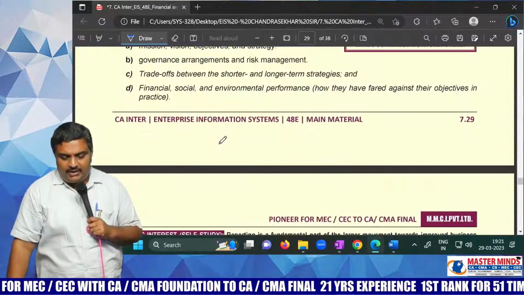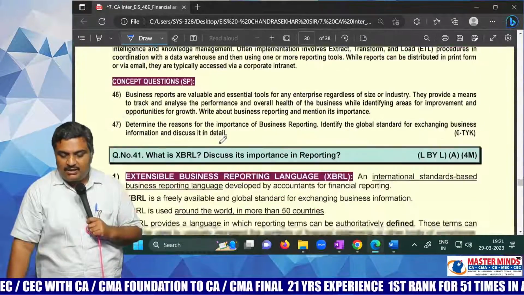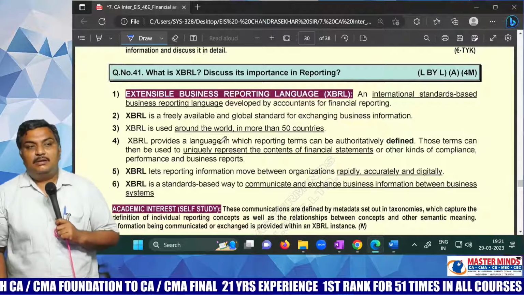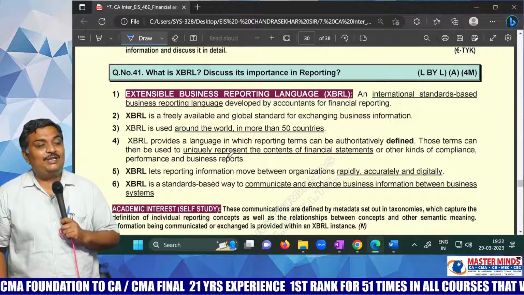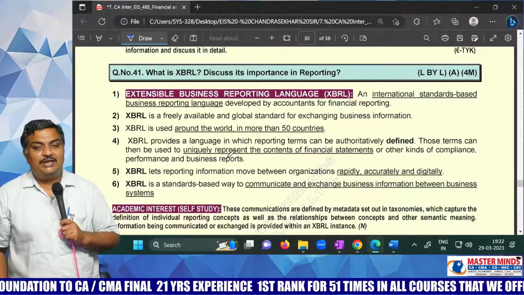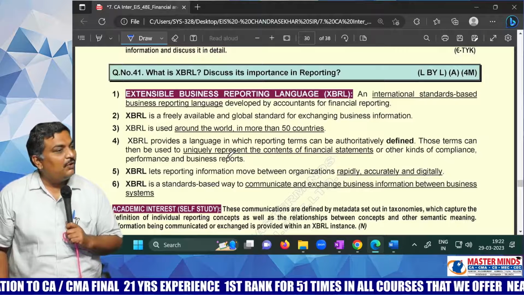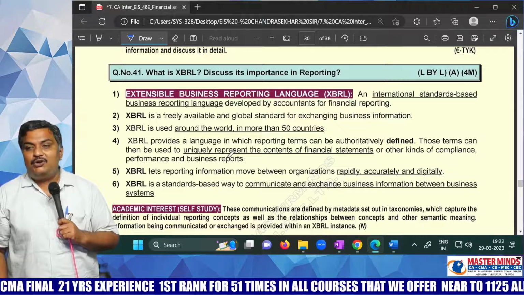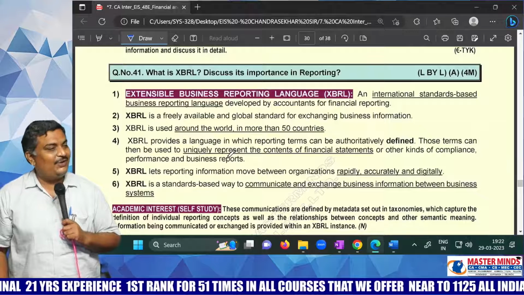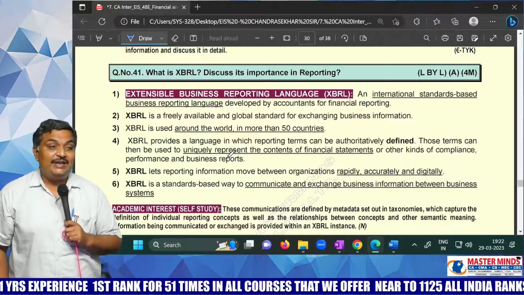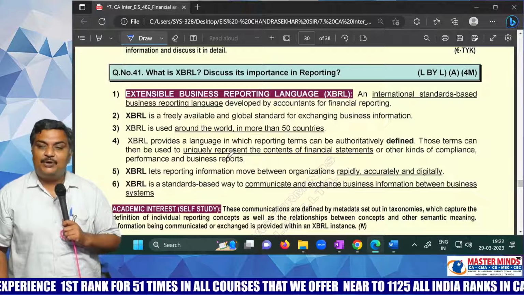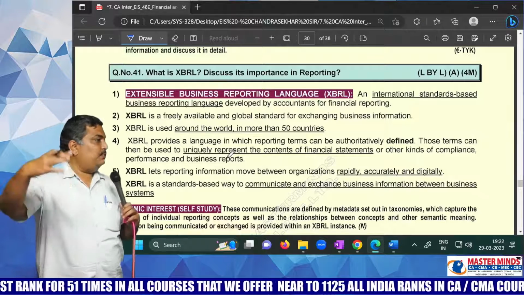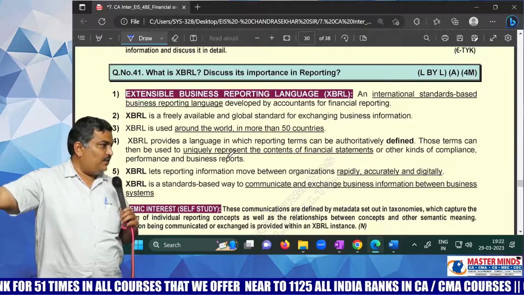Business reporting. Business reporting means what? Today, in CA final, what is the name of the accounts subject? It is not advanced accounts. No. It is FR, financial reporting. That means all the accounts you will finish studying in CA inter only. In final, what do you study? Financial reporting. That means how to report your accounts to stock exchanges and various stakeholders, that you will learn.